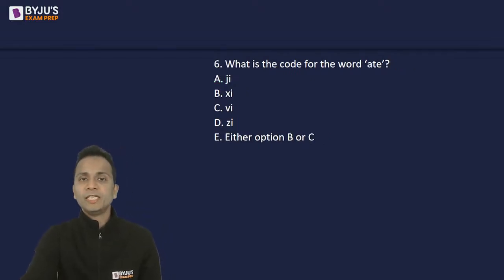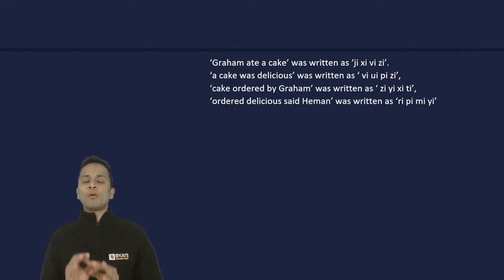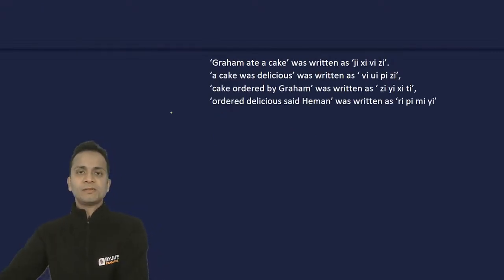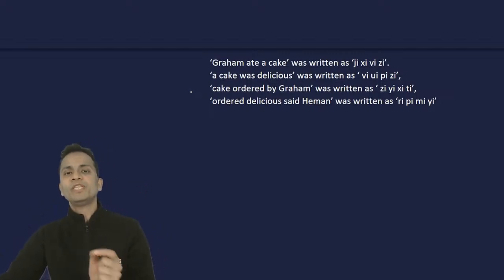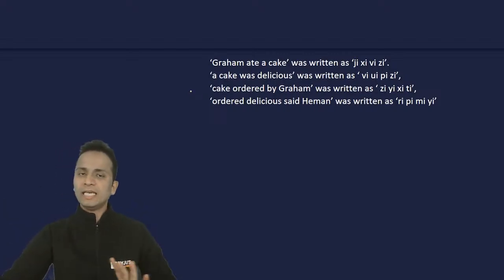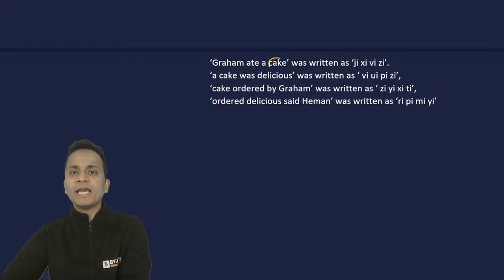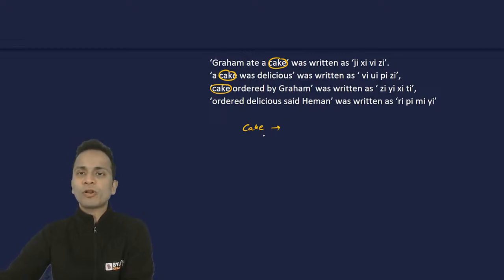Okay, chaliye, let's go back to the analysis. I copied all these four statements. Now, the logic here to be used is just match the common words with their common codes. ठीक है? That's it. बस यही करना है. So I'm starting with cake. So cake is there in the first three statements. Okay. So what will be the code for cake? Help me out. I need the code for cake.